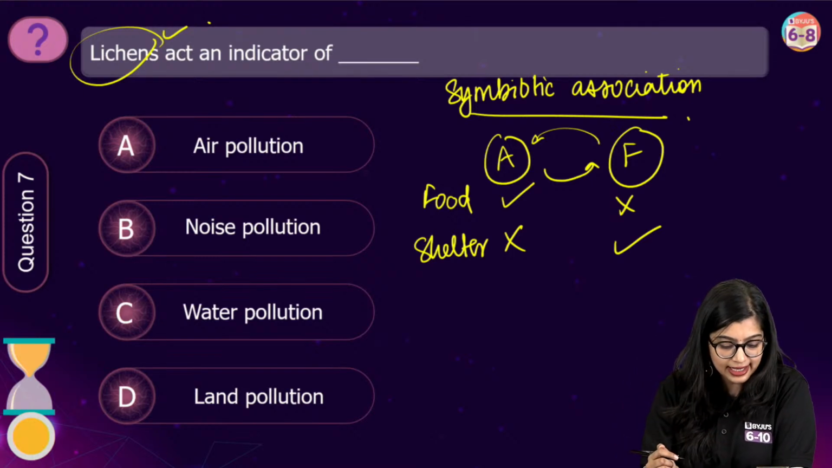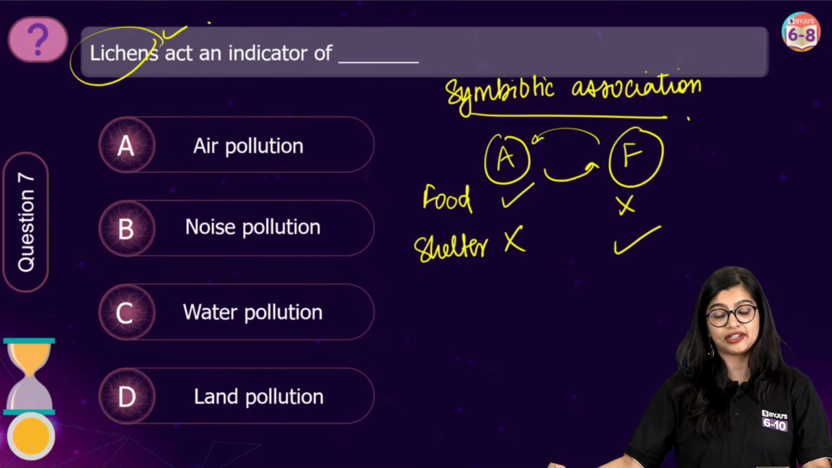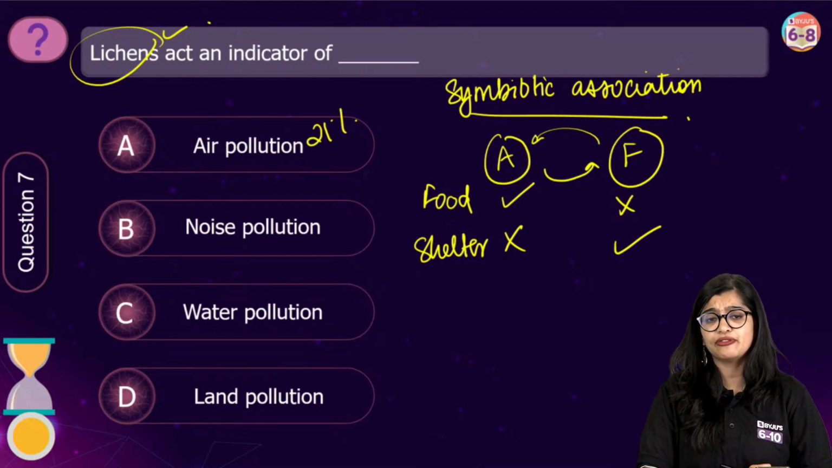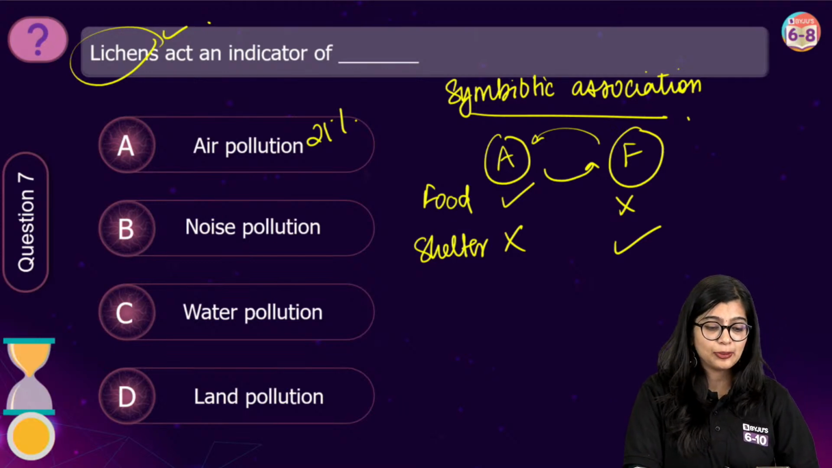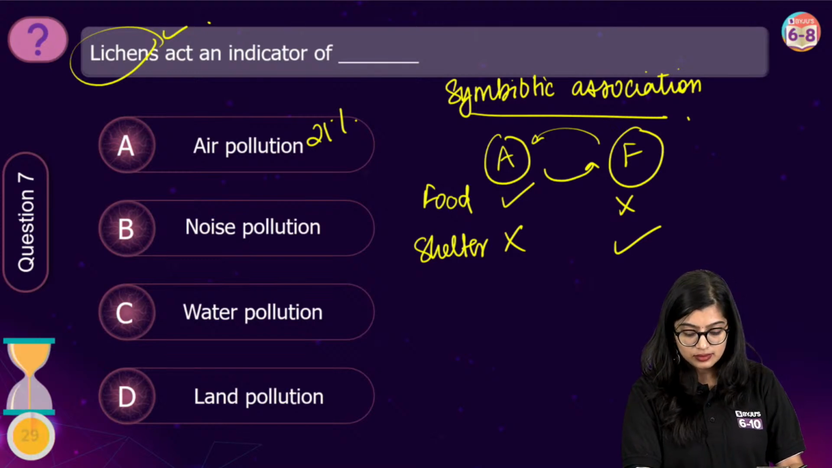So now here, as I can see, 58% of you have voted for water, while 21% has voted for air pollution. So can we end the poll? Let's see what is the answer.